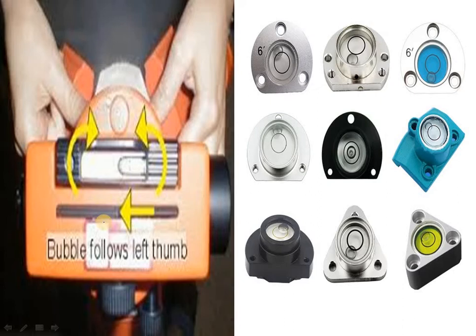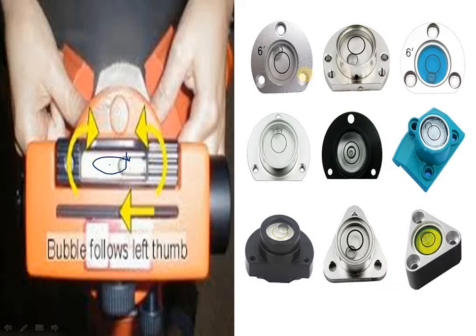Okay, so here you can see the instrument. This is sitting on a tripod stand. This is our bubble tube, you can see here. This is in a corner position. This bubble tube should come exactly to the center of this point. So when it comes to the center only, the instrument will be in working condition.